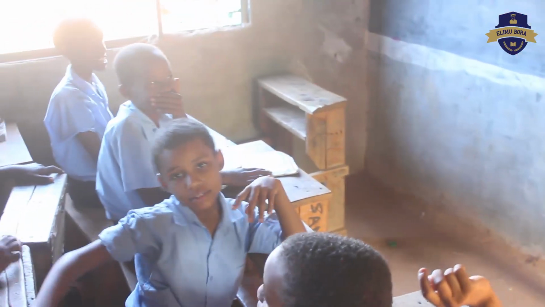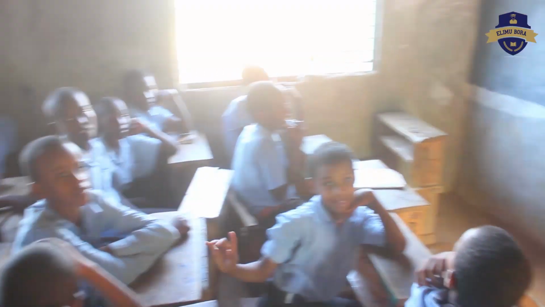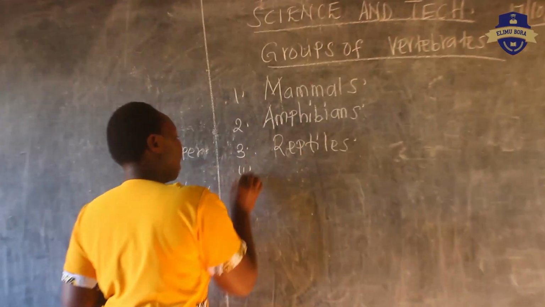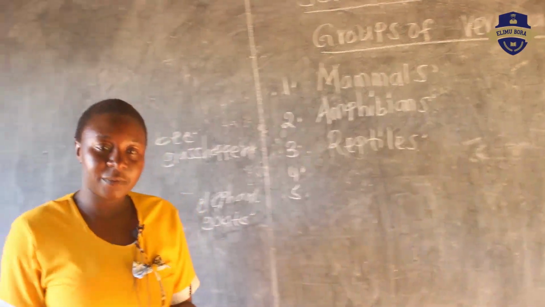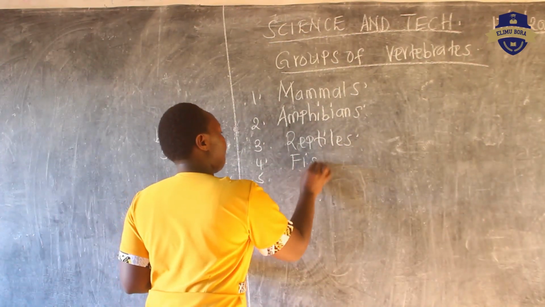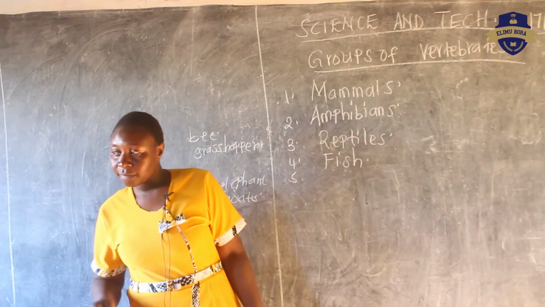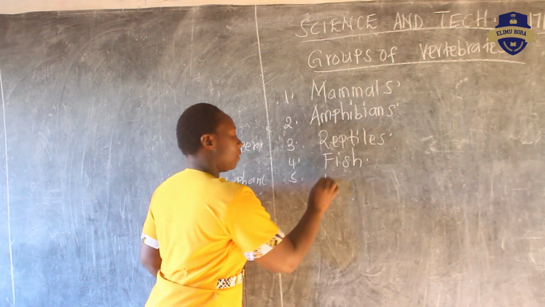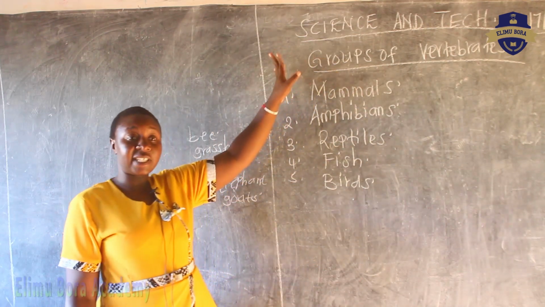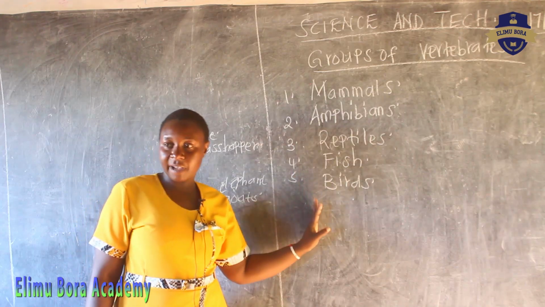Very good. Another group is the reptiles. So we have 2 groups to go. Fish, very good. If you know the answer, you just cut up your hand. Birds, very good. So, these vertebrates or these animals that are having backbone, they are divided into these 5 groups.